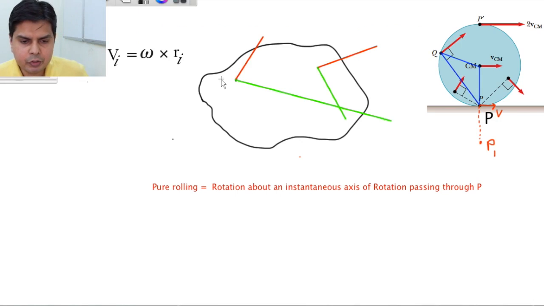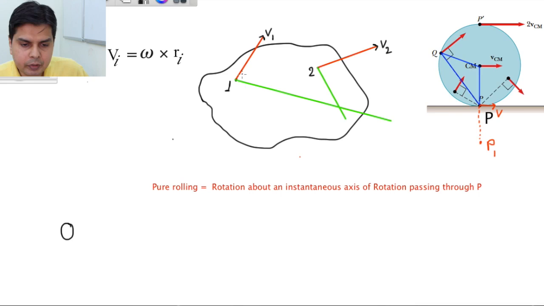Suppose I have been given a general irregular shaped body, something like this, and these are two points on this body. Suppose this is point 1 and this is another point 2. Now this point 1 is having total velocity something like this, v1. This is the total velocity, not velocity with respect to center of mass or whatever. This is the total velocity with respect to, say, any arbitrary origin which is here. Now v1 is the velocity of particle 1, v2 is the velocity of particle 2.